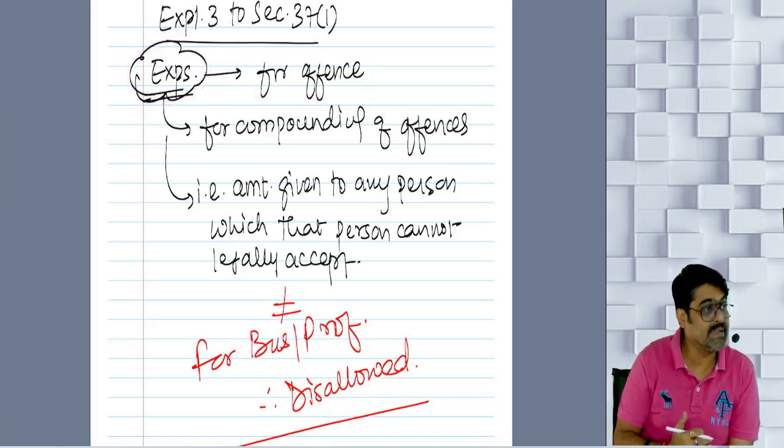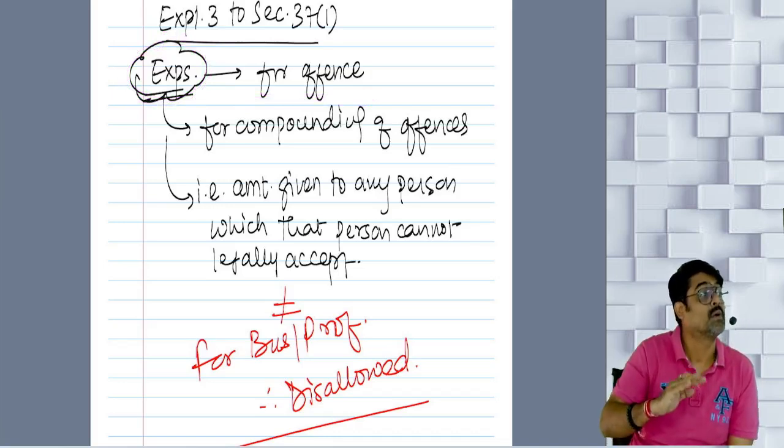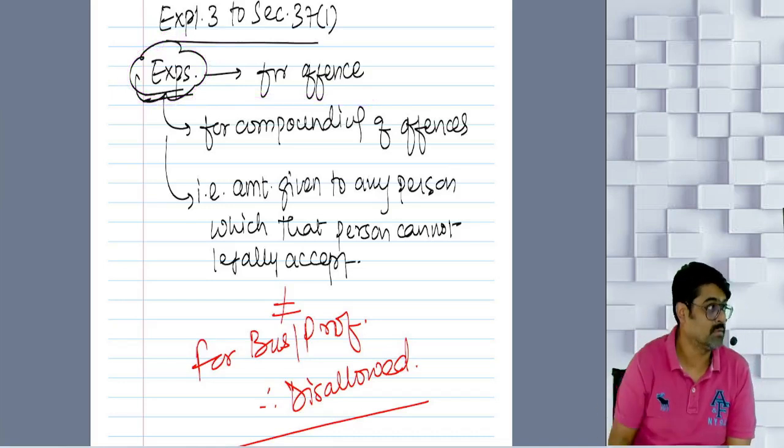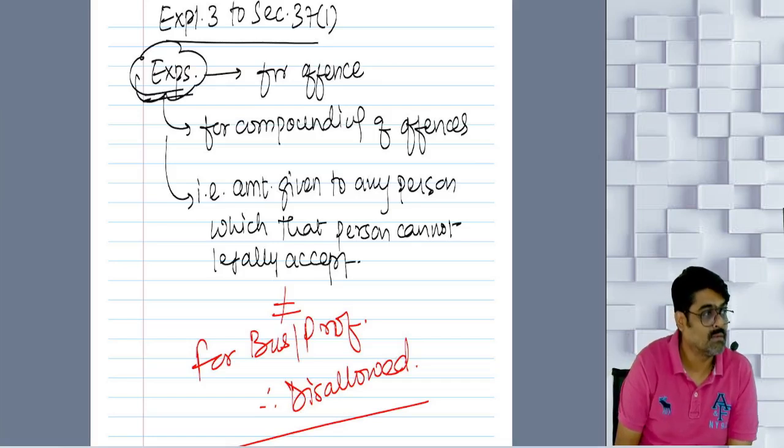So expenditure is incurred for conducting any offense. Giving money to someone to kill is an expenditure on offense. Giving money to someone to do insider trading is an amount spent on offense.